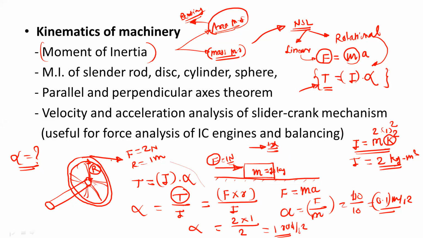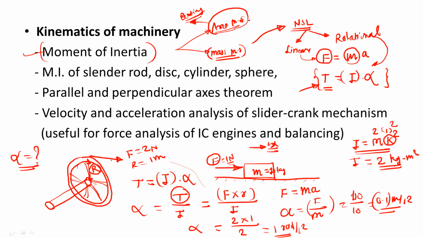In order to calculate this k, there are some experimental methods. We will learn this experimental method, how to find out the radius of gyration. And there are also some mathematical analytical methods. This is the prerequisite from the kinematics of machinery.